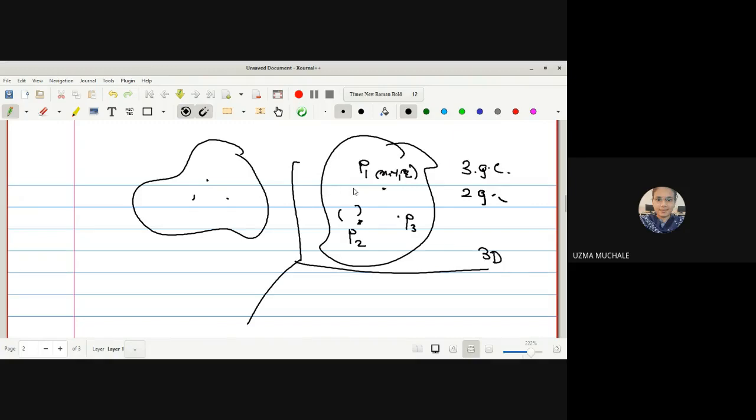Now if I want to specify the position of the third particle, the first two positions are already fixed. The position of the third particle from the second and the position of the third particle from the first are already fixed.